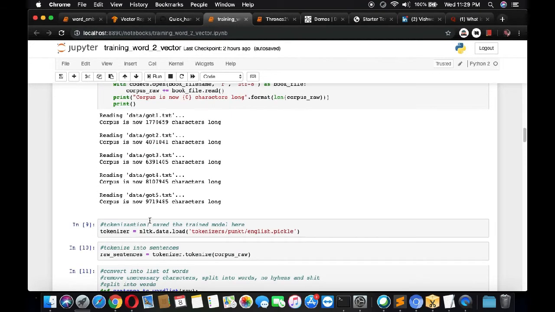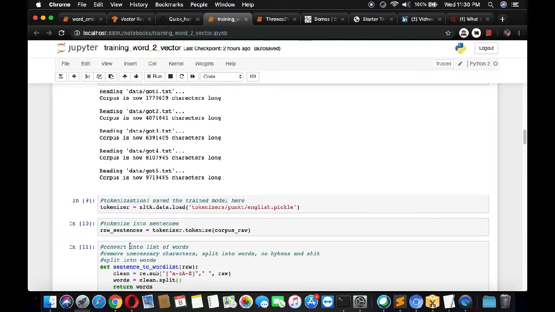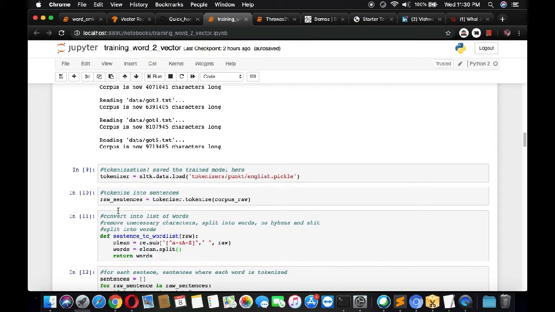Okay. So now the next thing is that we have to create a tokenizer. As I have already told, we have already downloaded punkt from NLTK. We are using english.pickle because the language of the book is English. Pickle is the serialization format which is used in Python. We are loading it into a tokenizer variable. Now we are tokenizing.